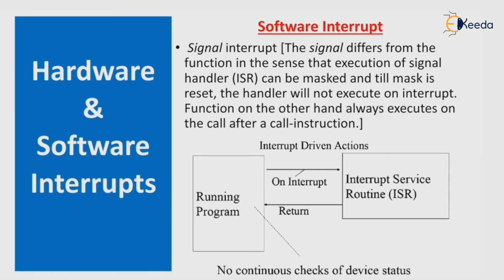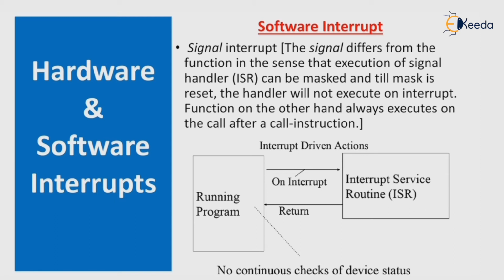In this diagram, we can see a software interrupt. The running program and the interrupt service routine are there, and on interrupt return, there is no continuous check for the device status, and interrupt-driven actions are there.